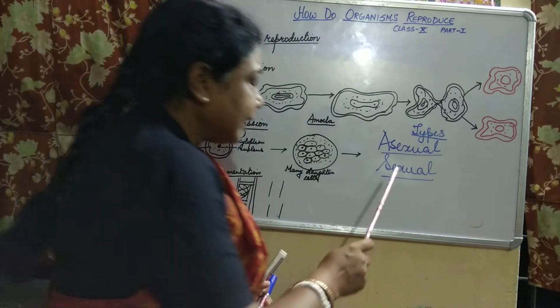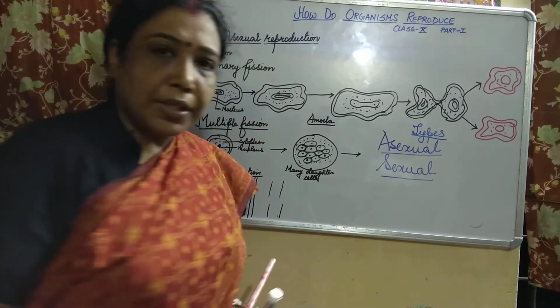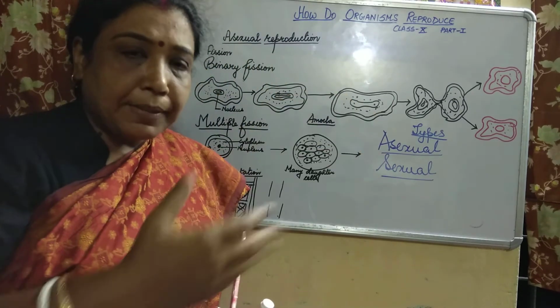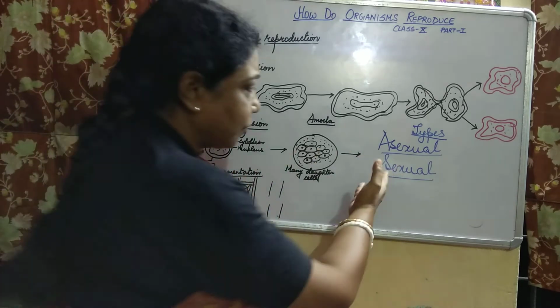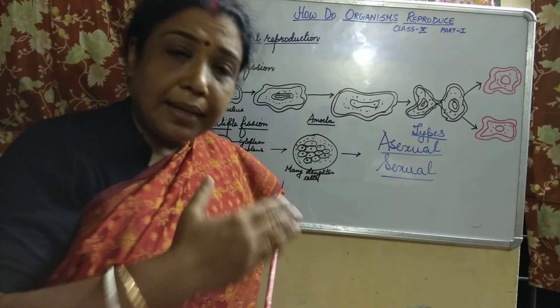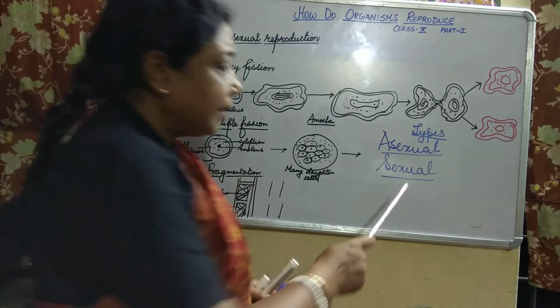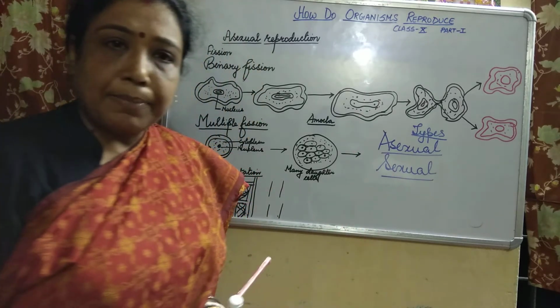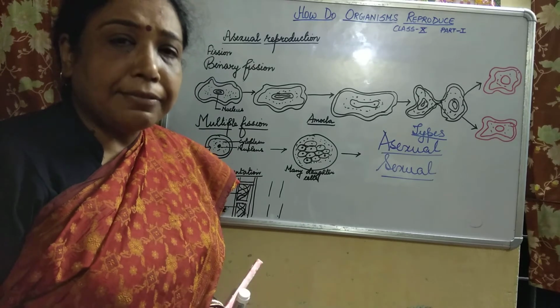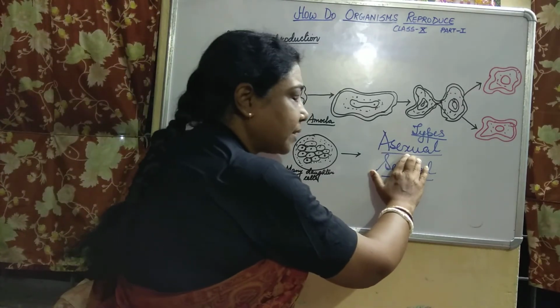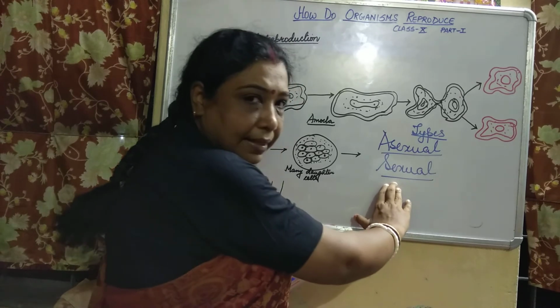It is not that only animals or human beings undergo sexual reproduction. You will see how in flowering plants also sexual reproduction takes place. So the main and foremost difference is that here one parent is required, here two parents are required.